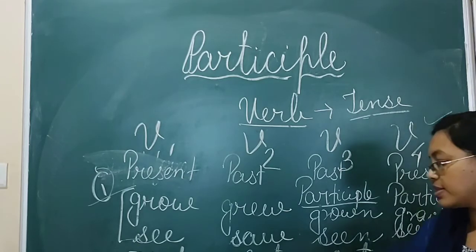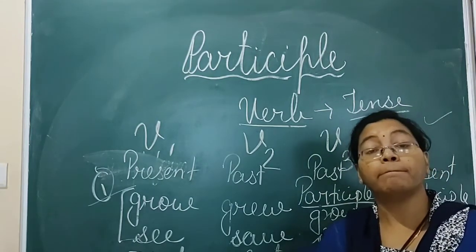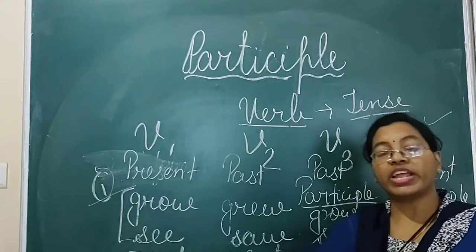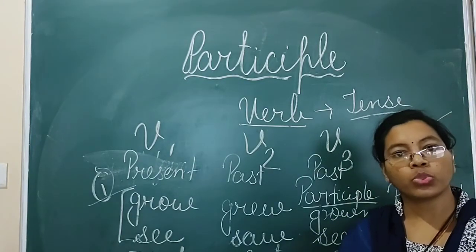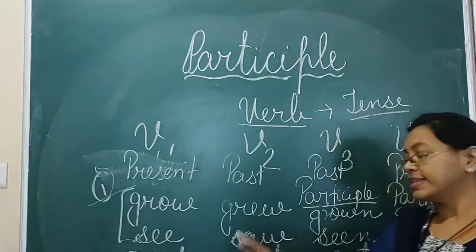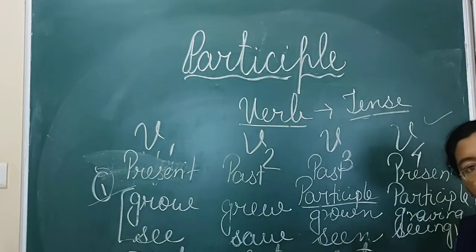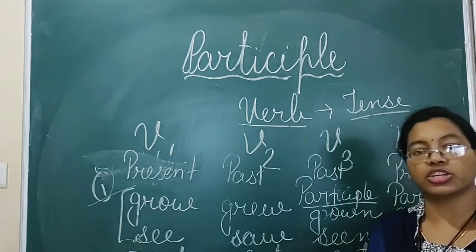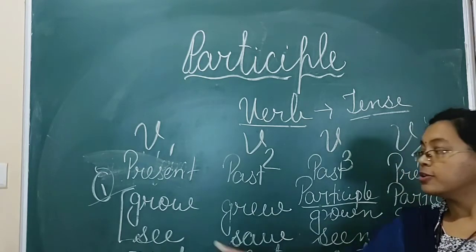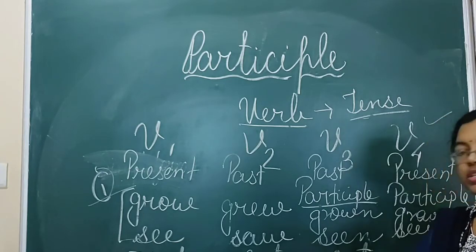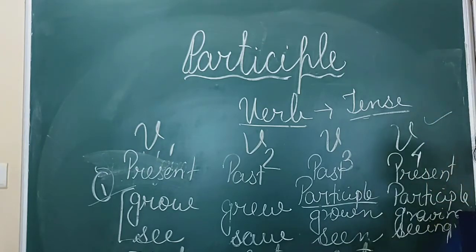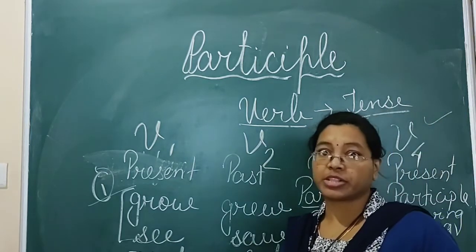Suppose in the same way I say burn, burn is the simple form. When you are changing into past, it will become burnt. And when you are changing into past participle, that one also will change into burnt. So burn, burnt, burnt, burning. In that also you see two words are similar. So this is all about the participles.